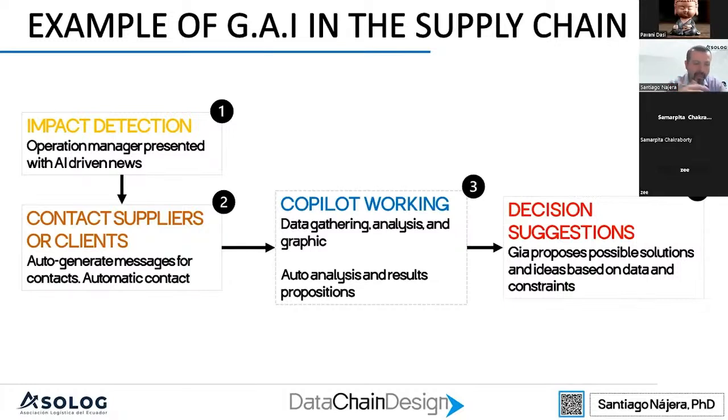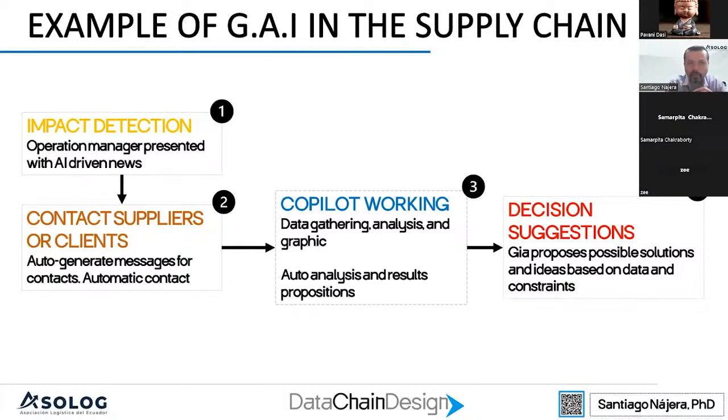Once they get that information, the system can contact suppliers and clients automatically and generate messages to get extra information to be sure if the impact is real or not. And right now, the systems can do that by themselves instead of having a group of people doing that.